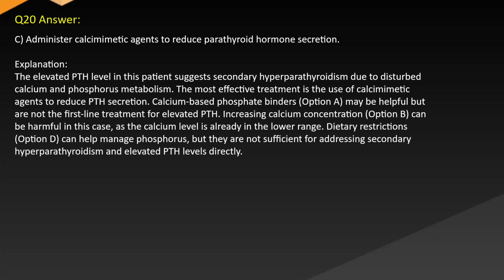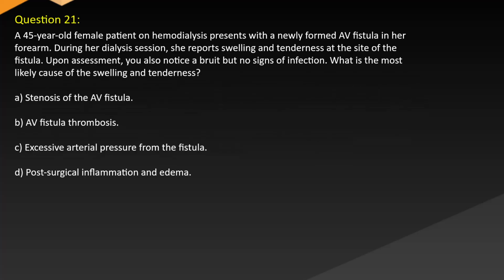Calcium-based phosphate binders, option A, may be helpful but are not the first-line treatment for elevated PTH. Increasing calcium concentration, option B, can be harmful in this case as the calcium level is already in the lower range. Dietary restrictions, option D, can help manage phosphorus, but they are not sufficient for addressing secondary hyperparathyroidism and elevated PTH levels directly.